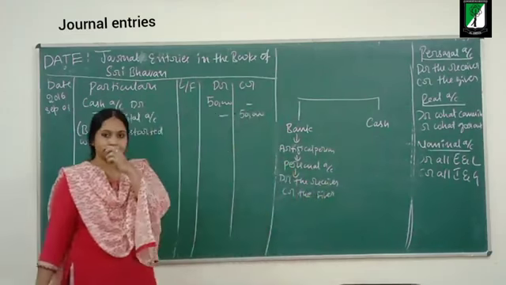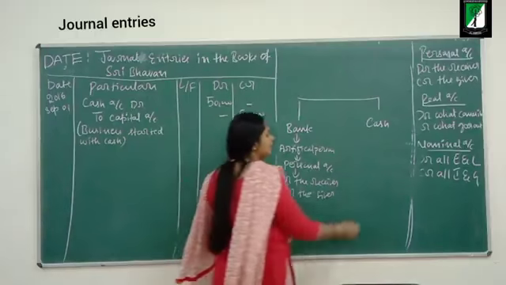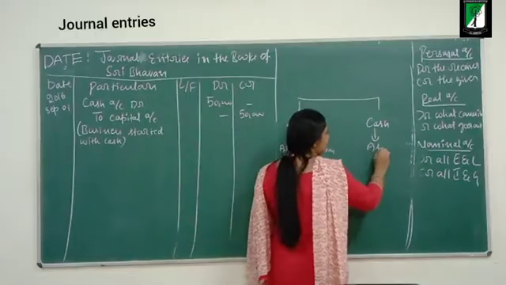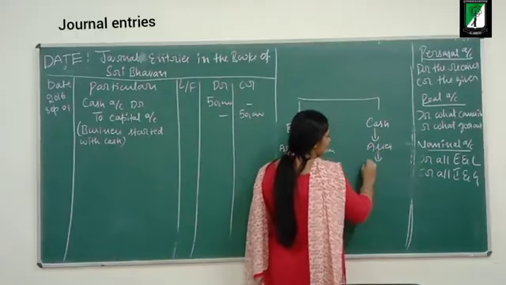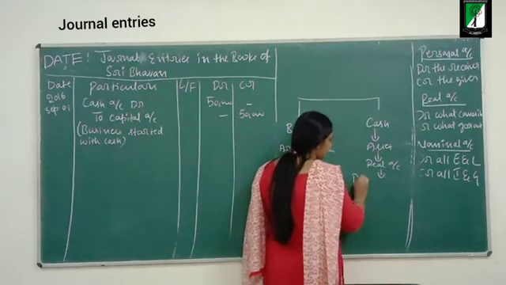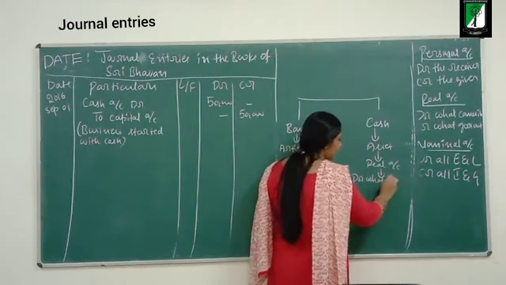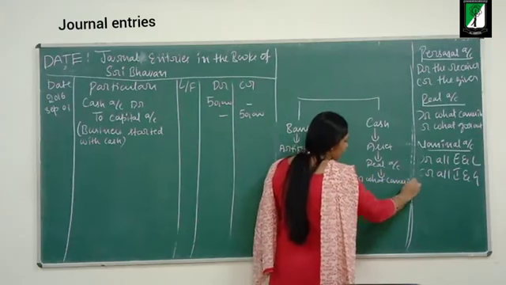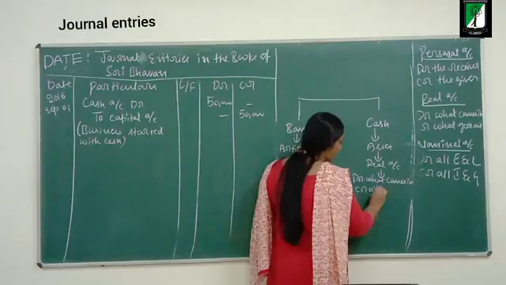Cash is an asset. If it is an asset, which account rule applies? Real account rule. What does the real account rule say? Debit what comes in, credit what goes out.